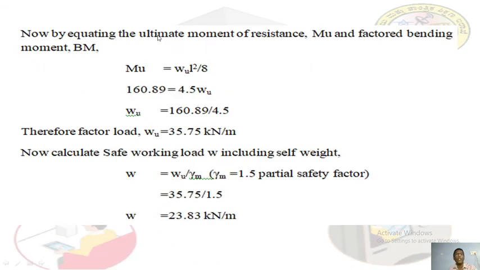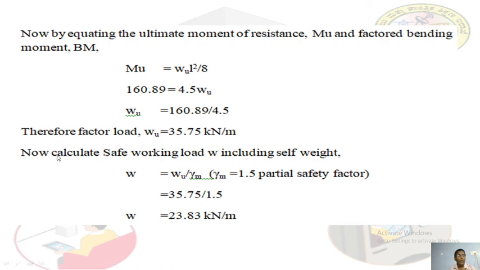Now equating this ultimate moment of resistance MU and factored bending moment BM. MU is equal to WU L square by 8. That is 160.89 is equal to 4.5 into W. So W is equal to 160.89 divided by 4.5. You calculate this, 160.89 divided by 4.5. I got 35.75. I don't know what about you. Please calculate yourself. 35.75 kilonewton per meter. What about you?